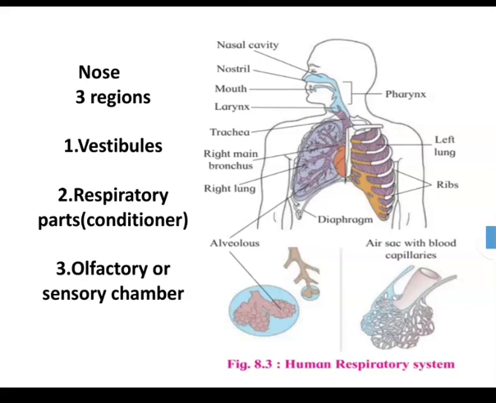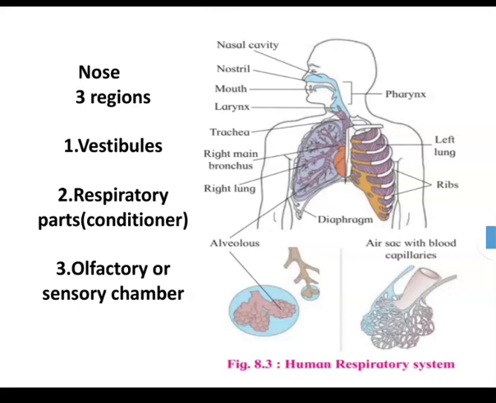It has hairs for filtering air and trapping dust or suspended particles in the inhaled air. Next, the second part, the respiratory part, also called the air conditioner. The middle thin walled, highly vascular part warms and moistens the inhaled air.